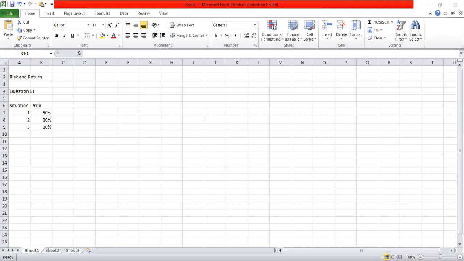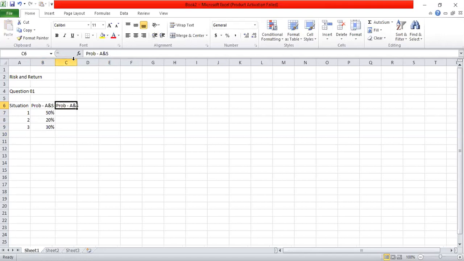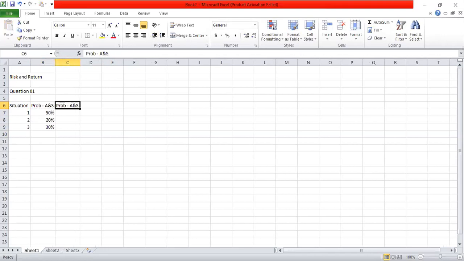These are the probabilities in A and S. So for the other company, which is TNC, probabilities are 60%, 20%, 20%.